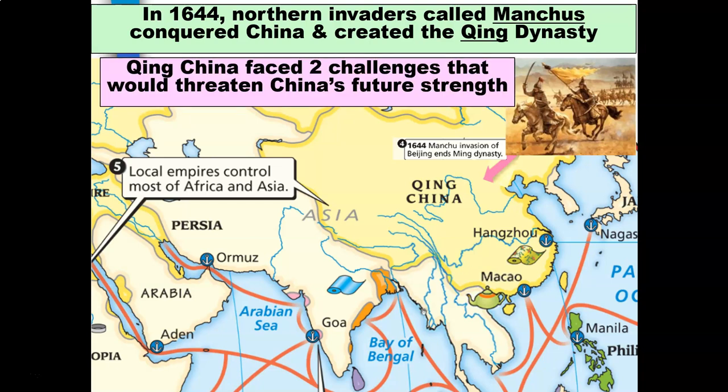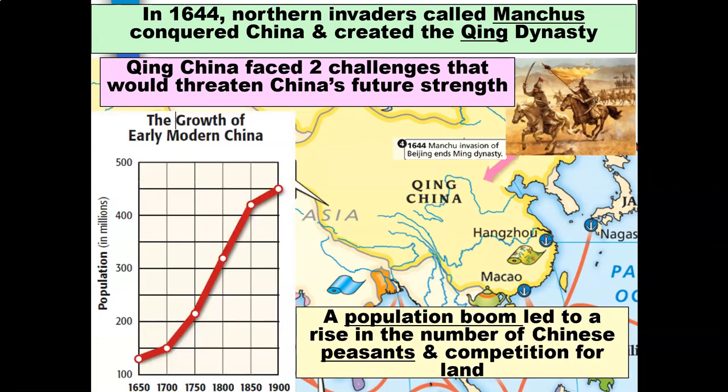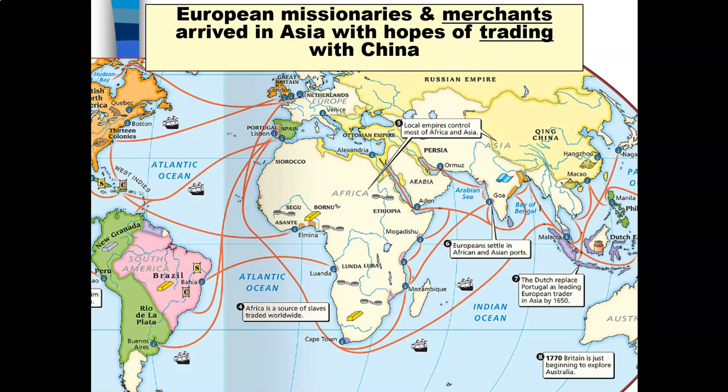Qing China faced two challenges that would threaten China's future strength. A population boom led to a rise in the number of Chinese peasants and also competition for land. European missionaries and merchants arrived in Asia with hopes of trading with China also.